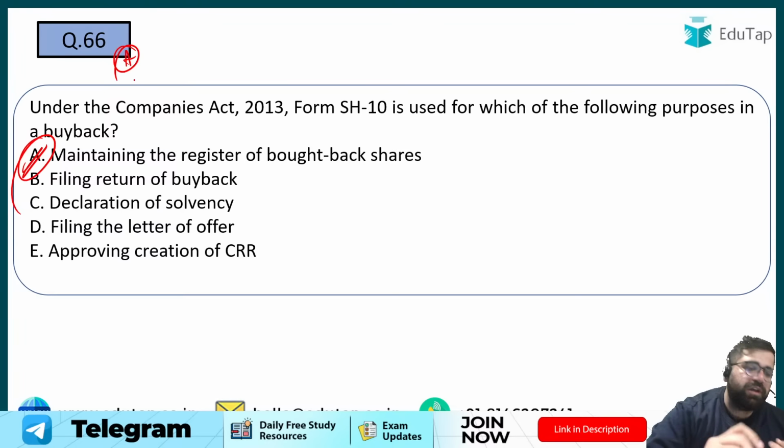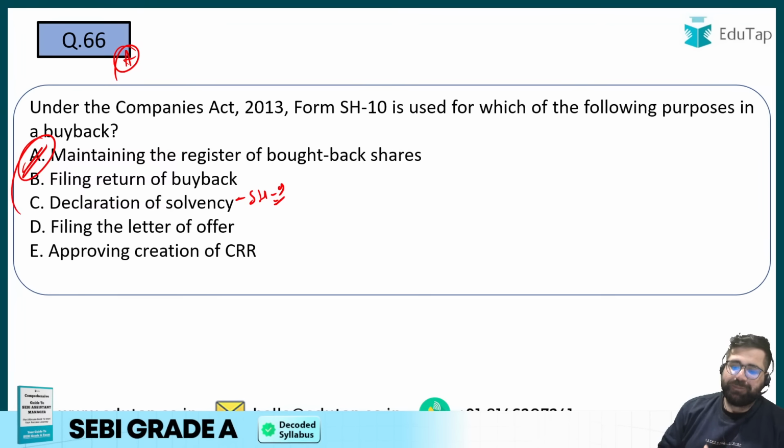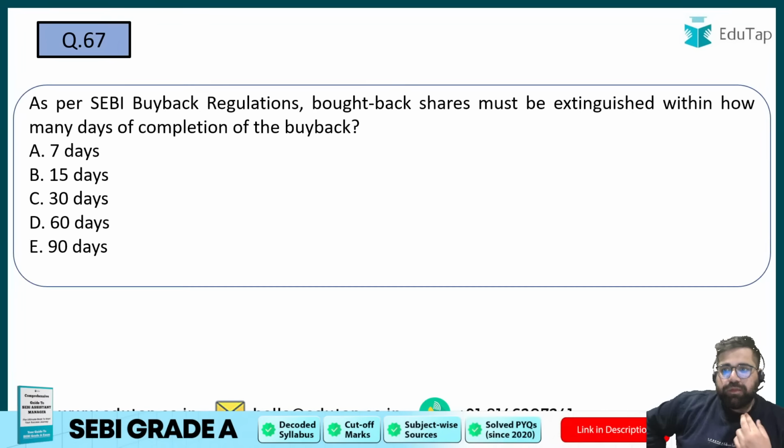Very good. Those who are going with A, very good. And declaration of insolvency is under SH9. These are very small facts which you should remember. Chaliye, 66 is done. 67 now.